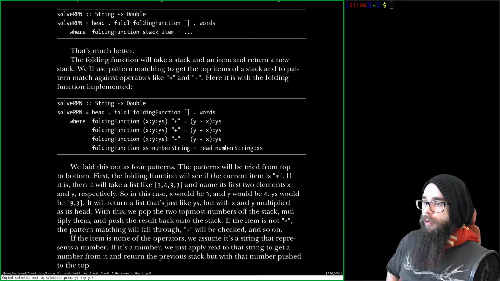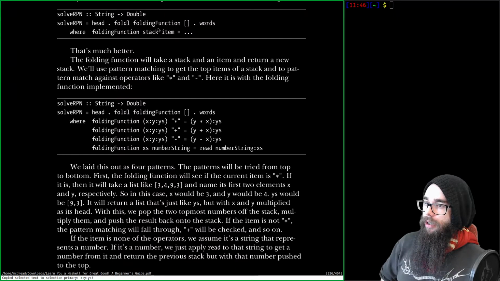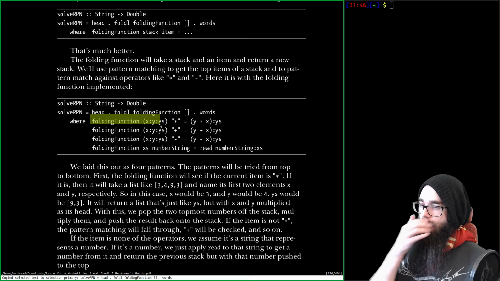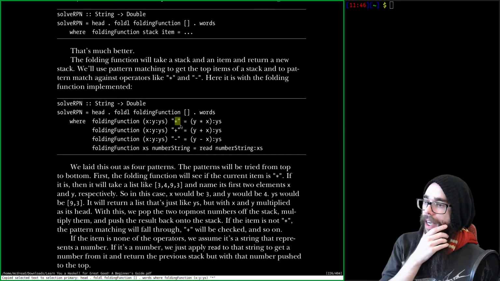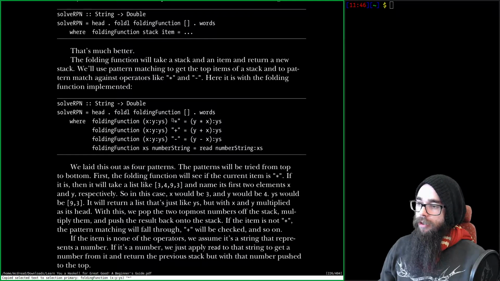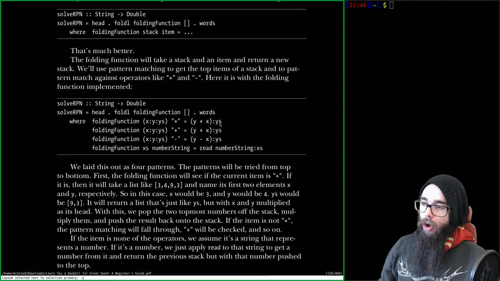So our folding function is returning this list. If we get multiply, if we run into a multiply, we will multiply x and y on top of the tail.